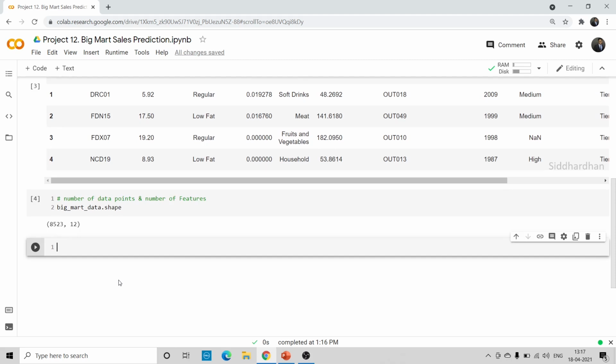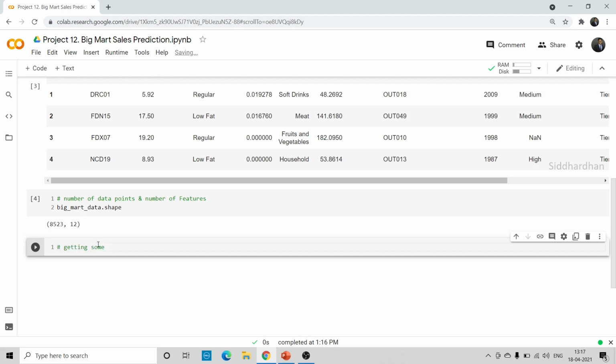In machine learning we also deal with data sets which are several thousand data points large, or even lakhs or hundreds of thousands. So this is a pretty good size of a data set. It is almost near to 10,000, so it is a good size. Now let's get some information about this data set.